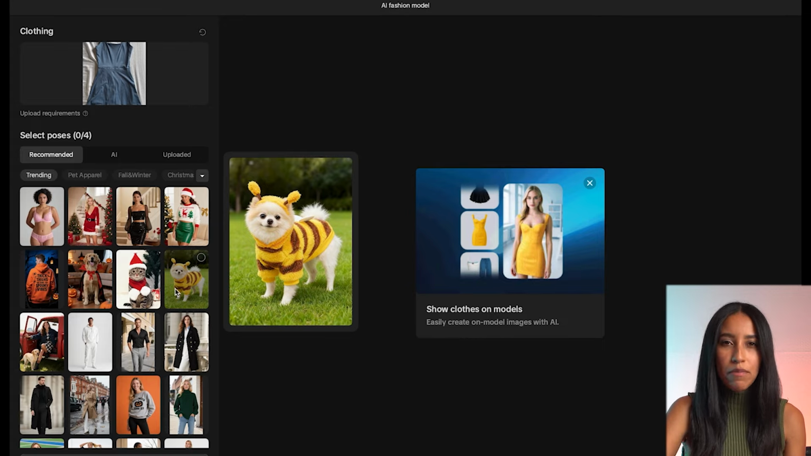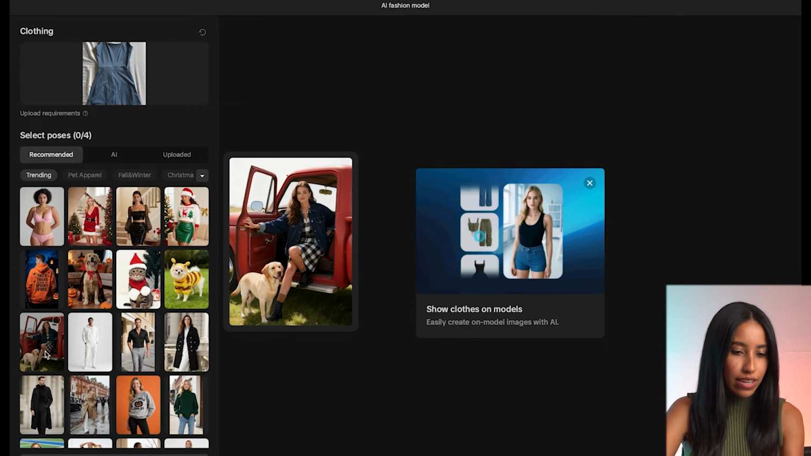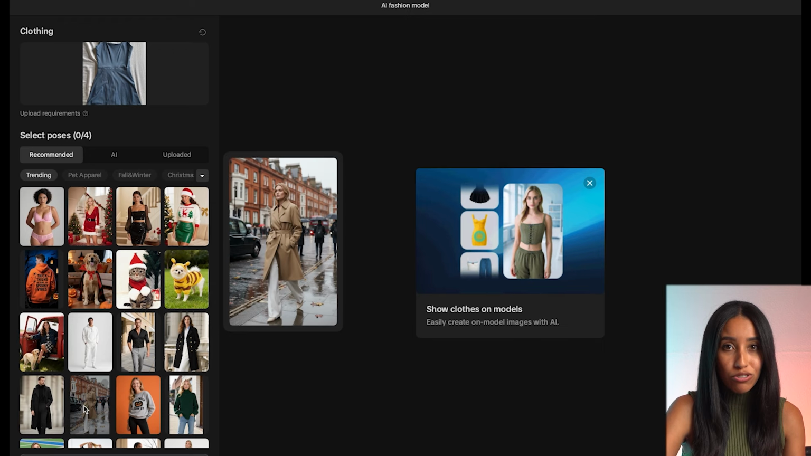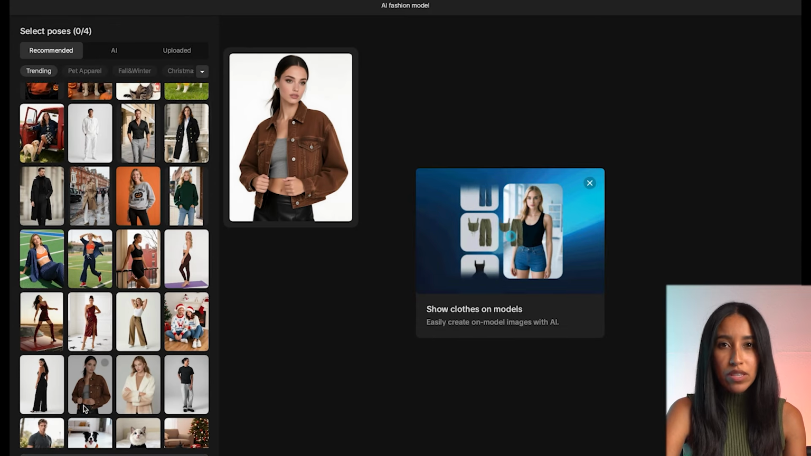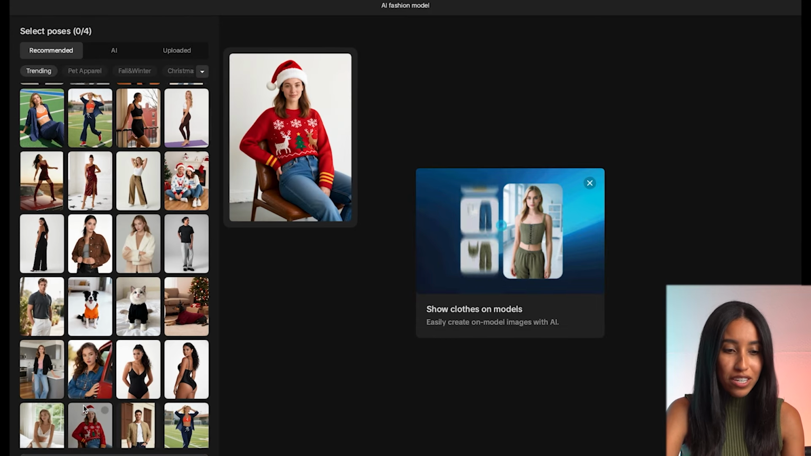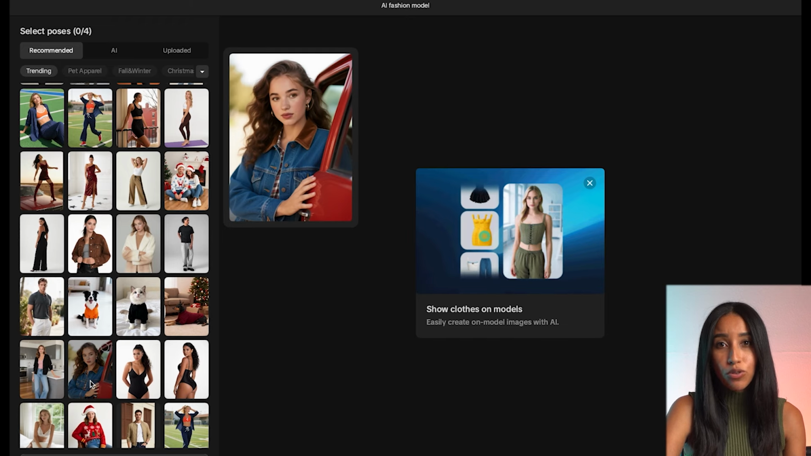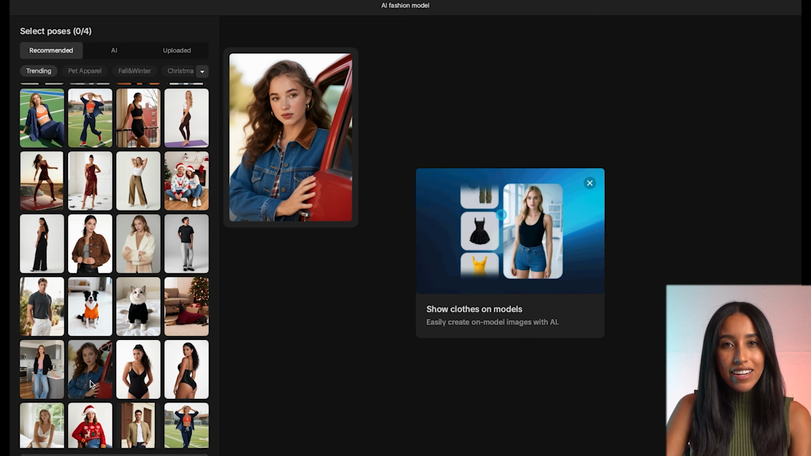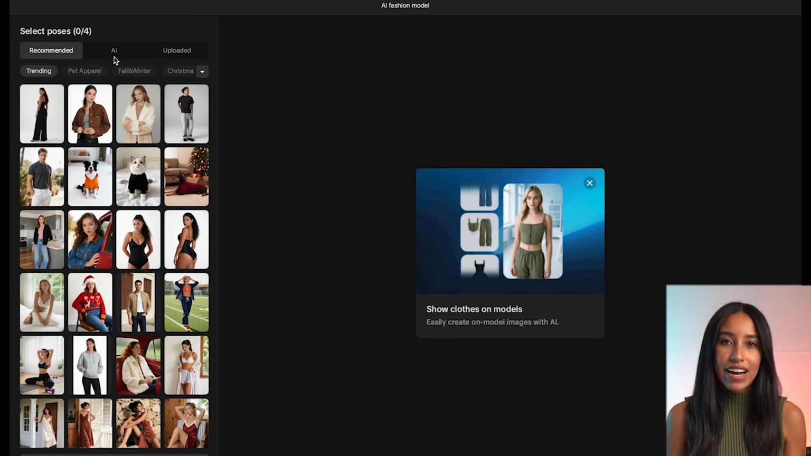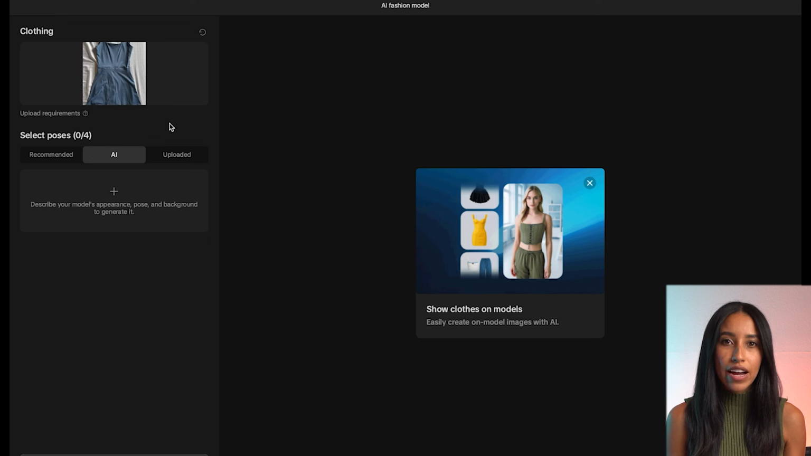You can also choose something a bit more natural and unposed, like this image of a model sitting in her truck with her dog, or this man walking down the street. We've got some athletic images here and holiday models. You can go with a big city look or a small town feel. It's actually amazing how many choices you have here. But if you don't see anything you like, you can always use AI to create a fashion model from scratch or even upload images of the models you'd like to use.